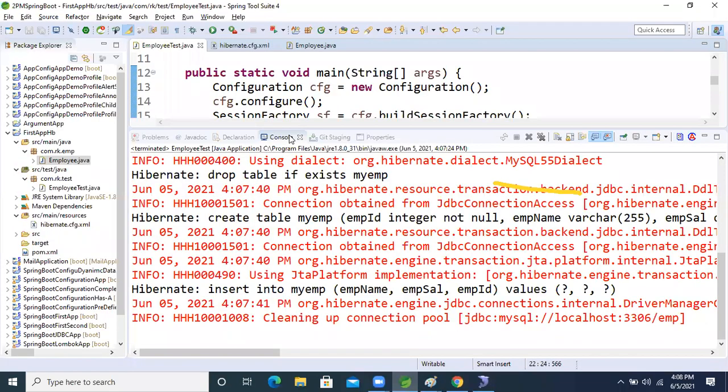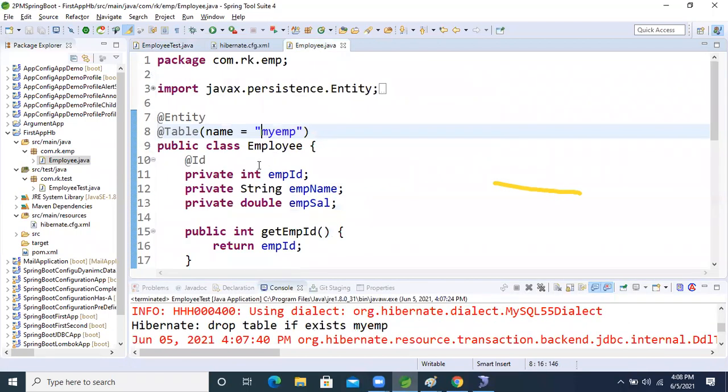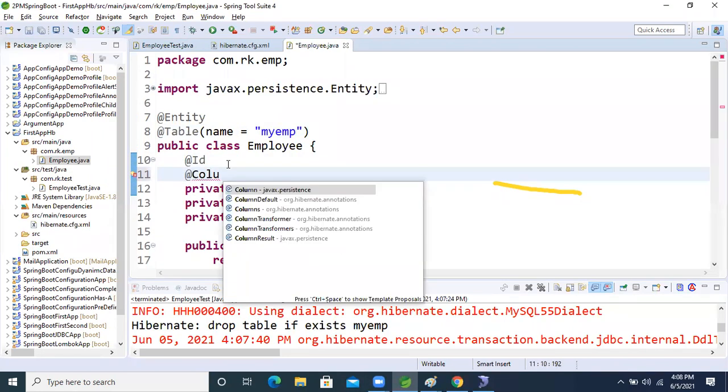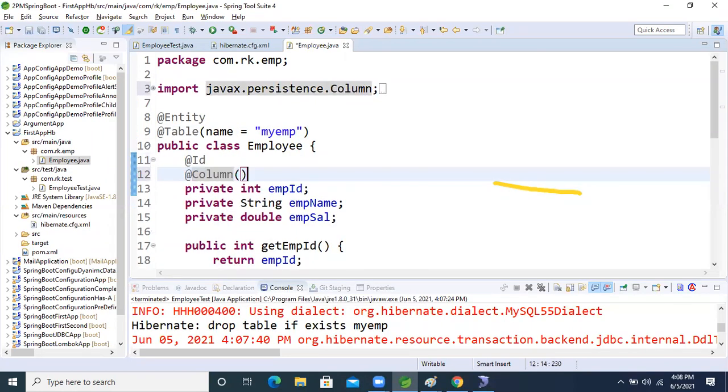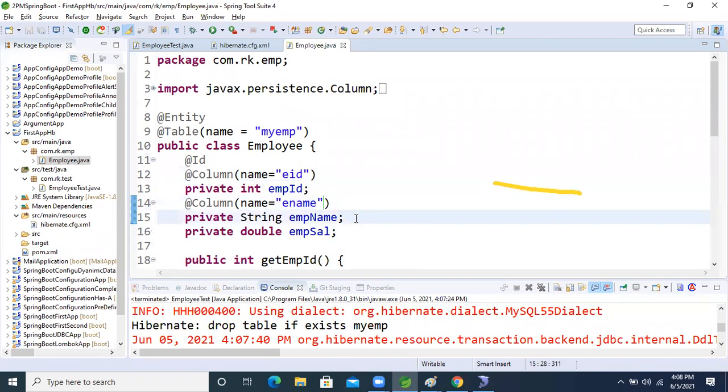So for that, what annotation we will take now, guys? Come again in the entity class. We use the @Column annotation. Inside this column, name equal to EID. Another one, @Column, inside that name equal to E name, I'm taking. After then, another one more.